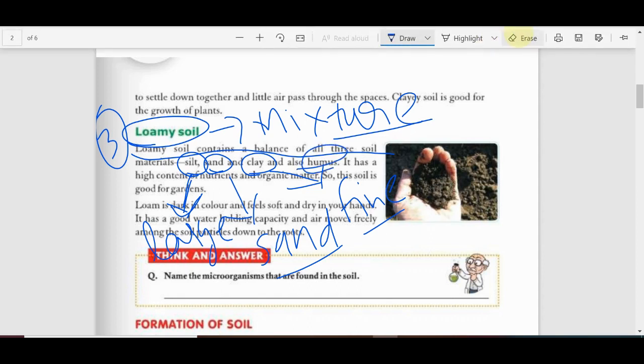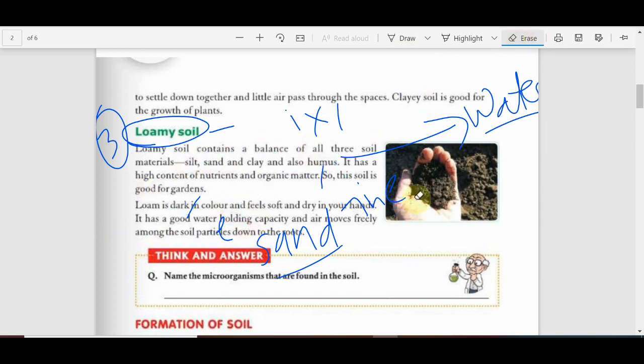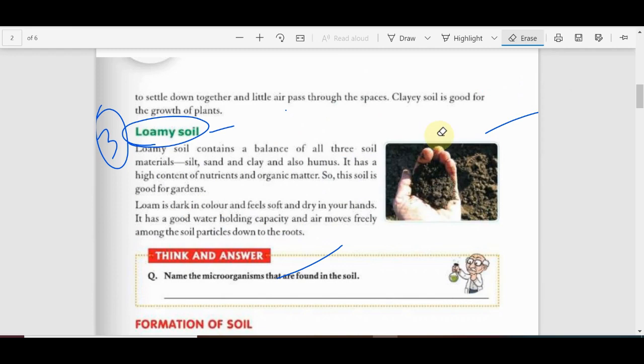You have to remember, high humus. Humus means water vapor, or we can say water will also be present in a high amount in loamy soils. That's why we can say it is good for gardening, and it also has some nutrients and organic matter. So it is rich in nutrients and organic matter. Nutrients and organic matter will be absorbed by the plants during photosynthesis. So we can say this is the food of the plants. It will be present in a high amount, so definitely it will be good for gardening. It will be good for the planting process.